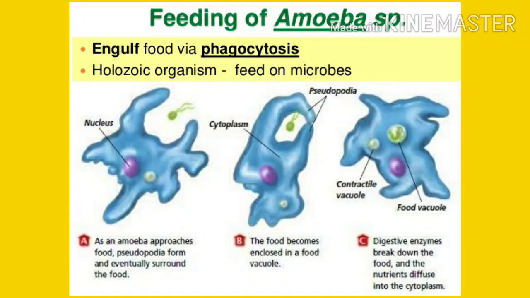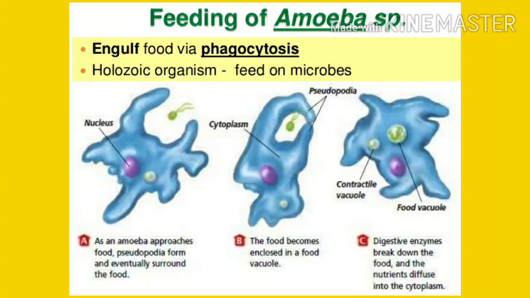The cytoplasm secretes digestive juices into the food vacuole. These act on the food and help in breaking it down into a simple soluble form. This soluble food is absorbed into the cytoplasm, where it is stored or utilized for growth and release of energy. The undigested food is expelled from the body through the cell membrane. Digestion occurs only inside a food vacuole to prevent the digestive juices from mixing with the cytoplasm.